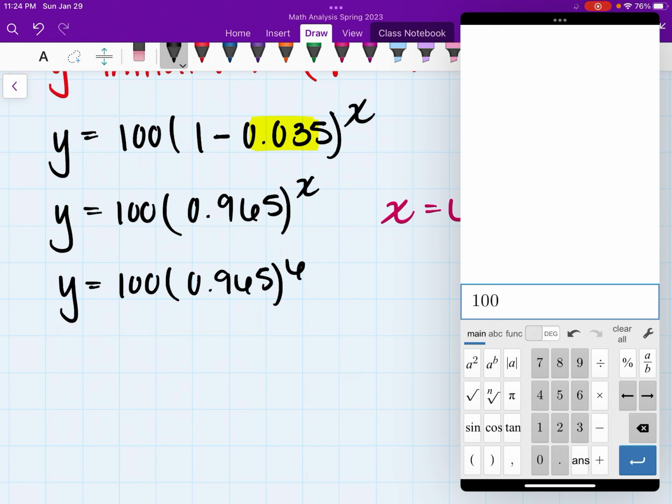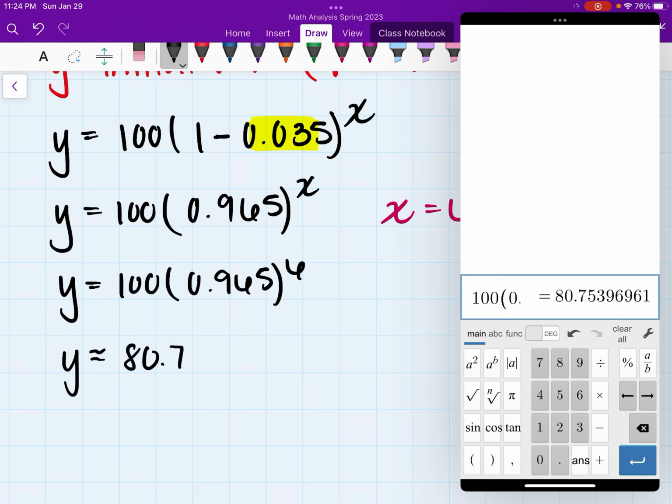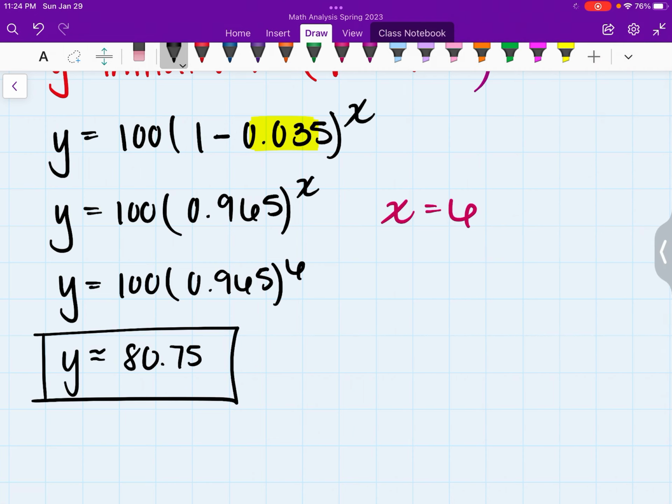And that's going to give us 100 times 0.965 to the 6th power. And in this case, we actually have about 80.75375, yeah, about 80.75 of the substance left in this case. That's how much of the substance is left after 6 hours. That's how much is left. And that's in percent.